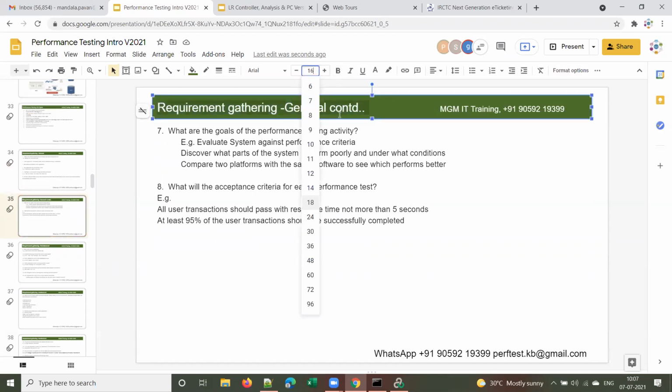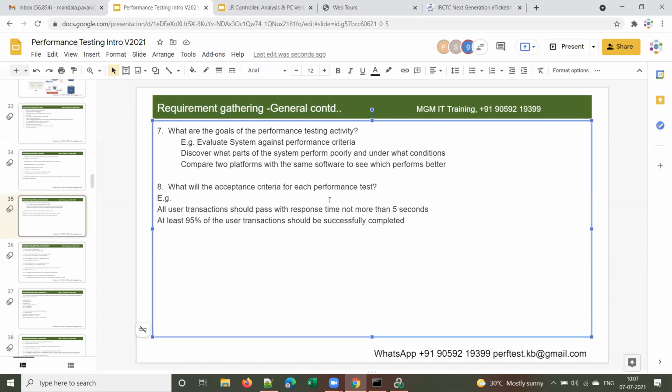Okay, just one point, in point number 7, you mentioned first is discover what parts of the system. So that is understood. But compare two platforms with the same software, this means we have two setups for the same application and we will be running our load test against two different applications?